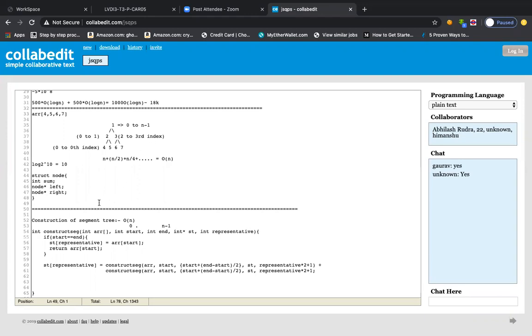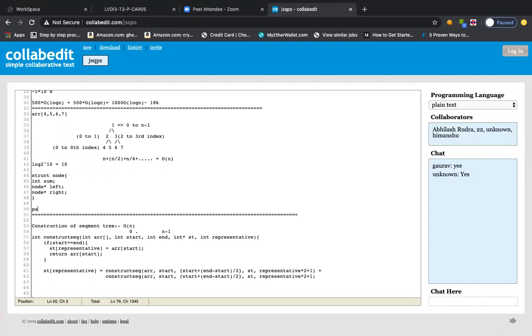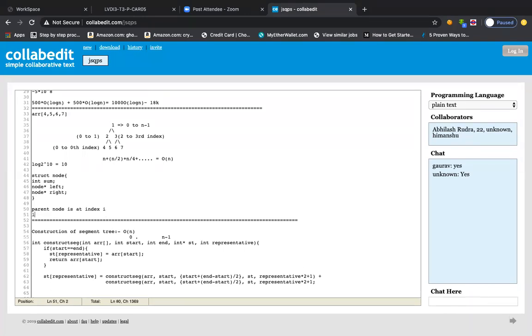So what I'm trying to say, you see, I'm writing something. Suppose that the parent node is at index i, right? There should be some convention such that we define the left child. In the picture we just drew, this is left and this is right, but in the array there should be some way, right? You cannot tell an array index, okay, your left child is this one, your right child is that one, right? You cannot do that.